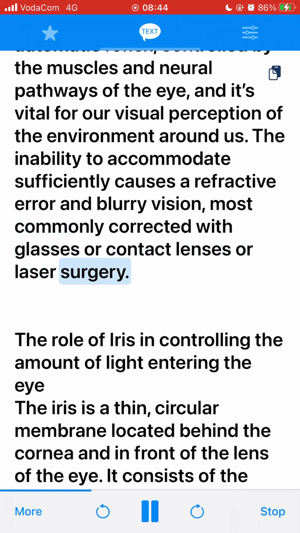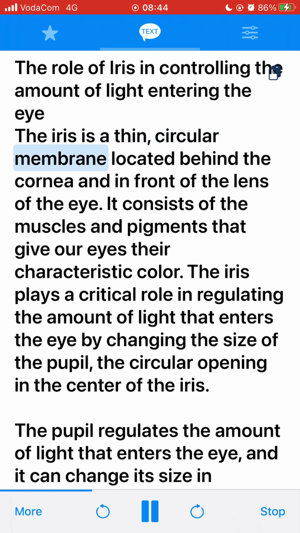The role of the iris in controlling the amount of light entering the eye. The iris is a thin, circular membrane located behind the cornea and in front of the lens of the eye. It consists of the muscles and pigments that give our eyes their characteristic color. The iris plays a critical role in regulating the amount of light that enters the eye by changing the size of the pupil, the circular opening in the center of the iris.